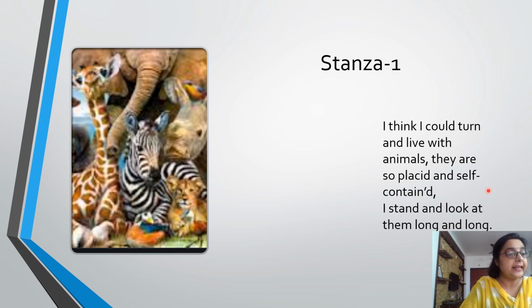The poet indirectly comments on the restlessness and greed and dissatisfaction among the human beings. He is so much impressed by the nature and qualities of the animals that he prefers to live among them. He gazes at the animals for a very long time and desires to be with them.